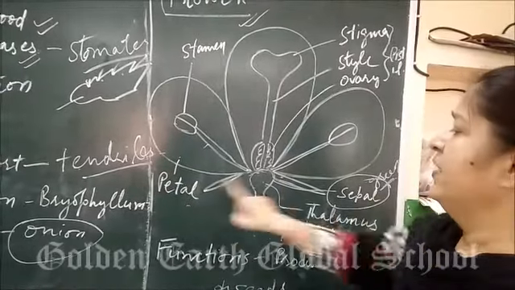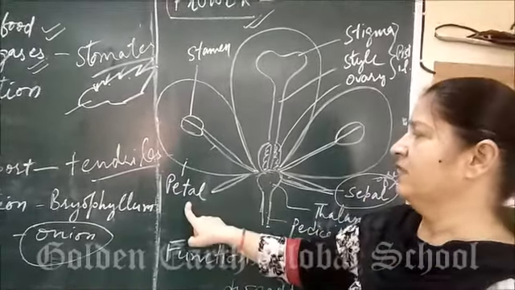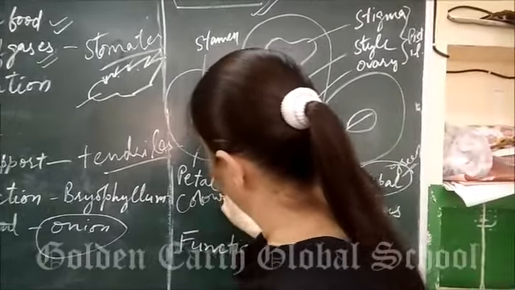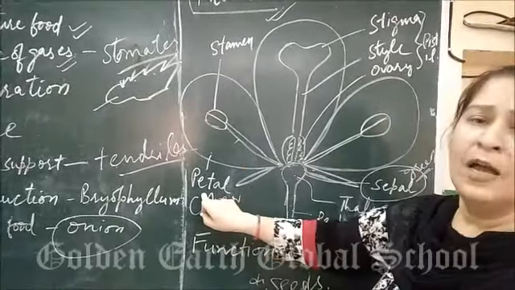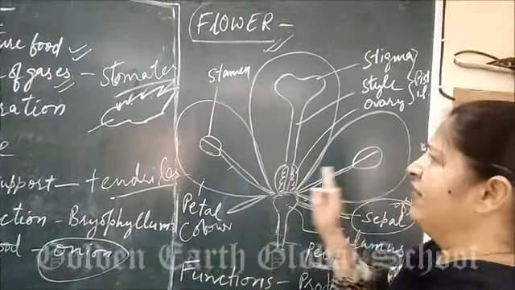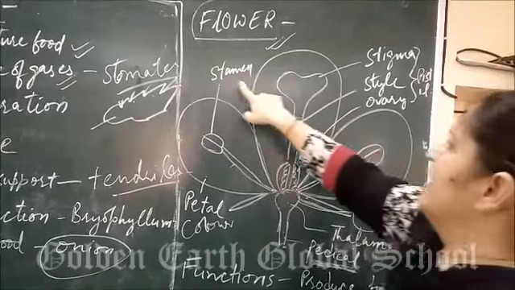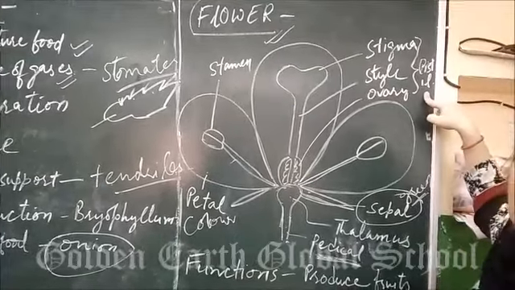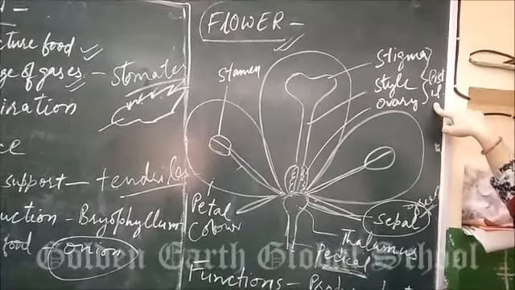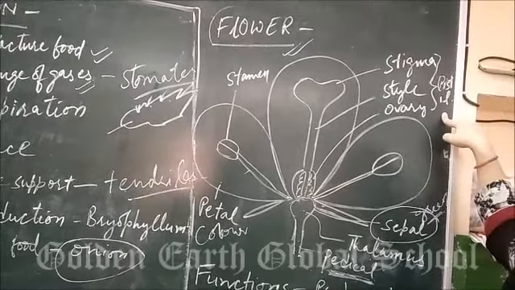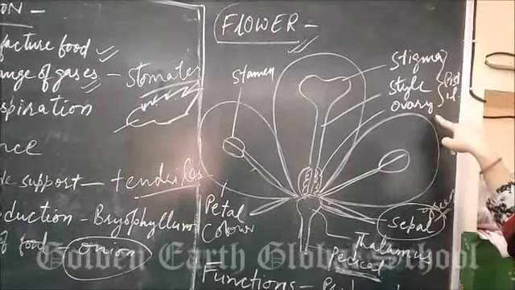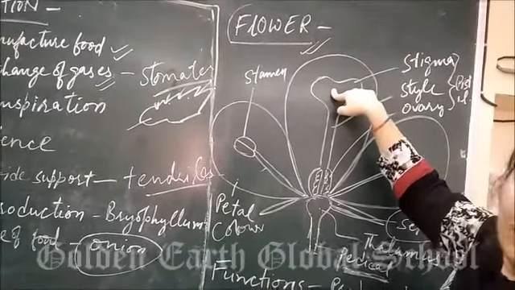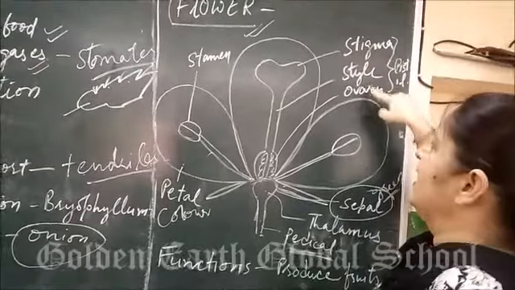Afterward, then sepal, then petals. Petals are the colored part of the flower. Next, the flower has two parts, that is stamen and pistil. Stamen is the male part, whereas pistil is the female part. Pistil is again divided into three parts, that is stigma, style and ovary. Insects sit at the stigma for pollination.